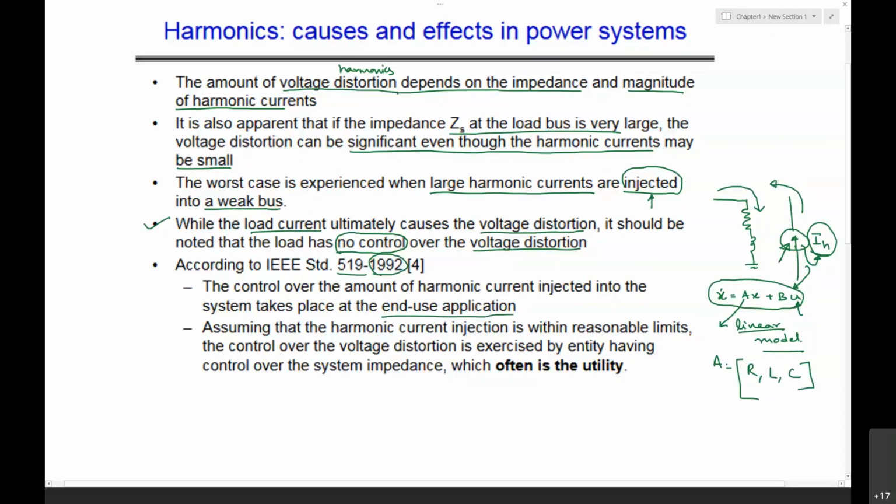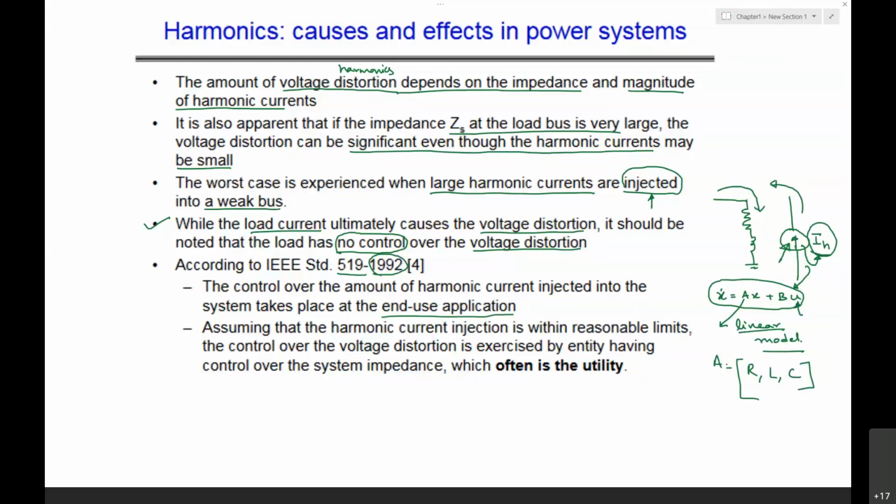If you want to control the harmonic currents, it is the responsibility of the end user, that is, the customer application. Also, assuming the harmonic current injection is within reasonable limits, where they specify the harmonic current to be drawn as a percentage of the fundamental current.